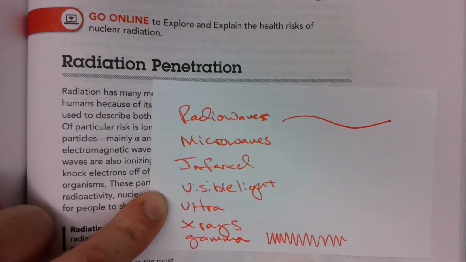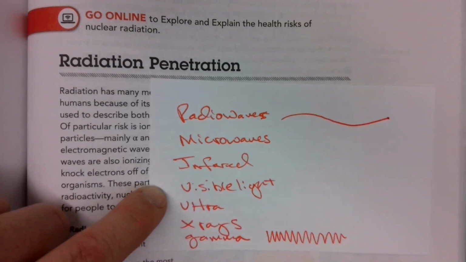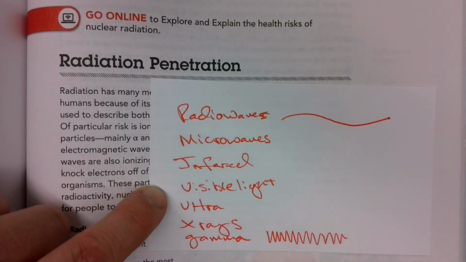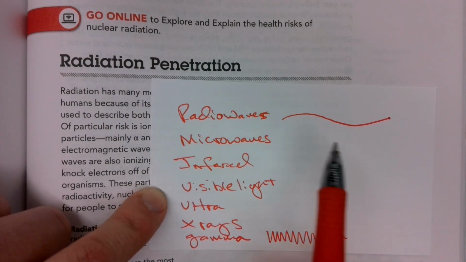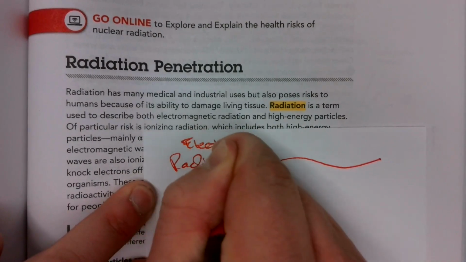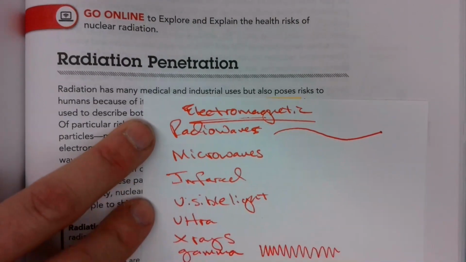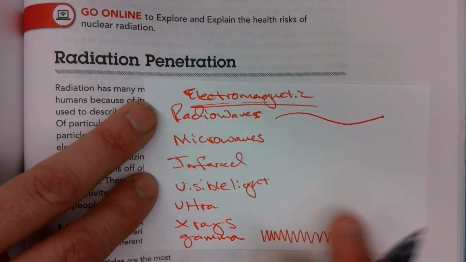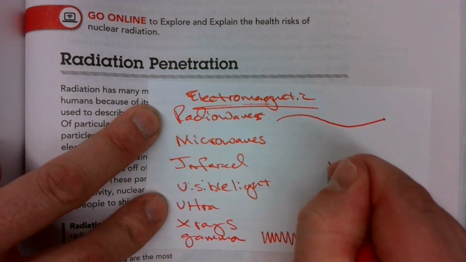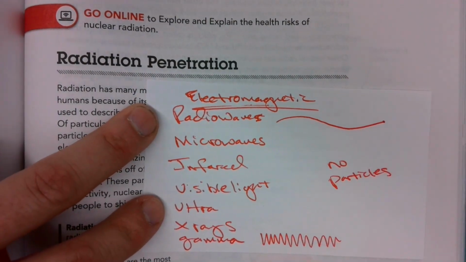As you're sitting watching this video, there are radio waves and microwaves shooting through you right now. Your phone uses microwaves. The towers that send out radio signals so you can listen to the radio in your car or in your house are traveling in waves from the electromagnetic spectrum. Okay, so they're traveling. They're just pure energy. Okay, they don't have particles. No particles. It's just energy. Has the ability to change matter in ways.